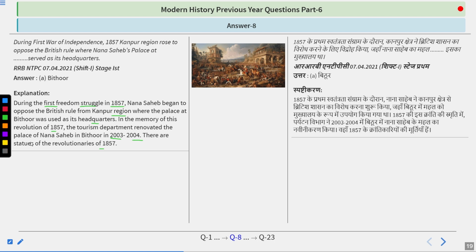And basically later on, the Rani Lakshmi Bai of Jhansi also fought against the Britishers, firstly from Jhansi and later on from Gwalior. And Tatya Tope was a common general in both the fights, first in Kanpur, then in Gwalior.